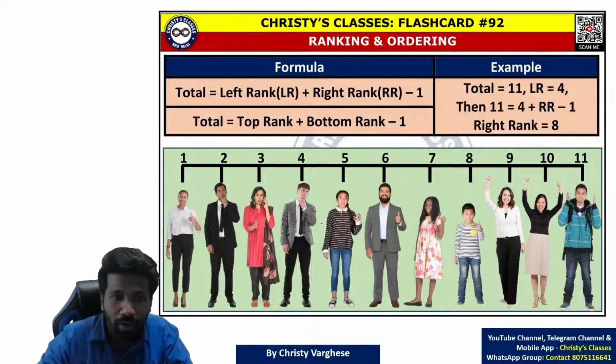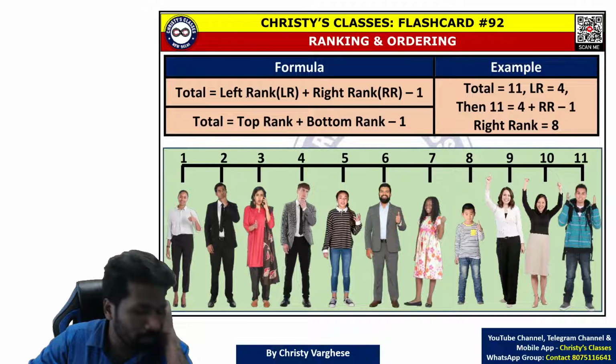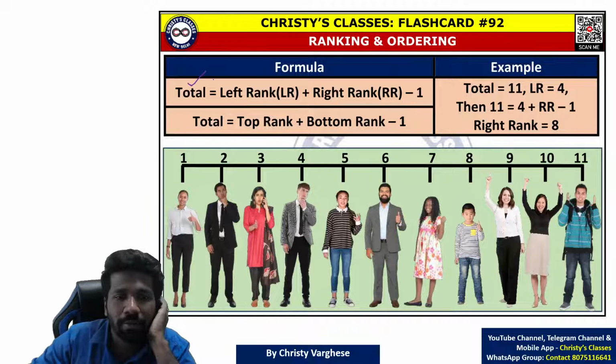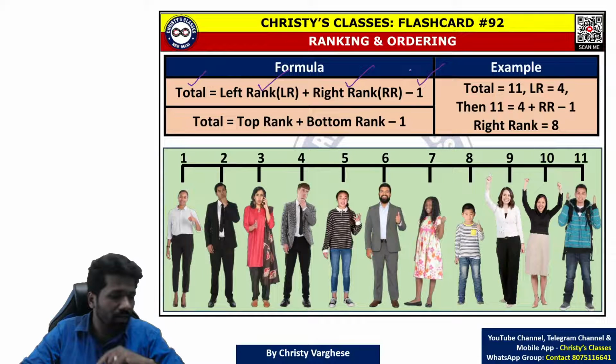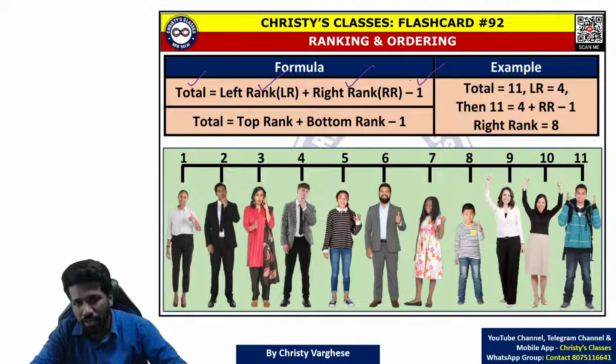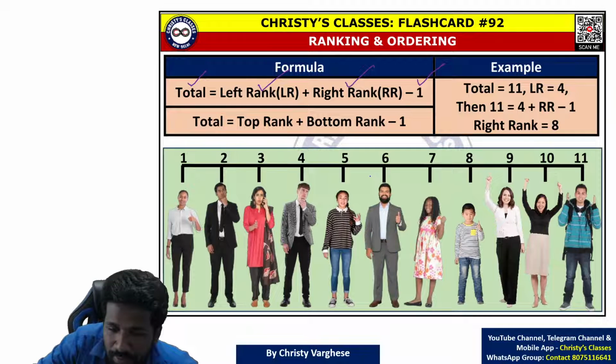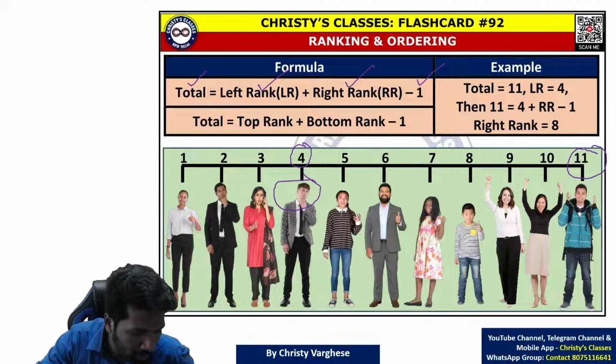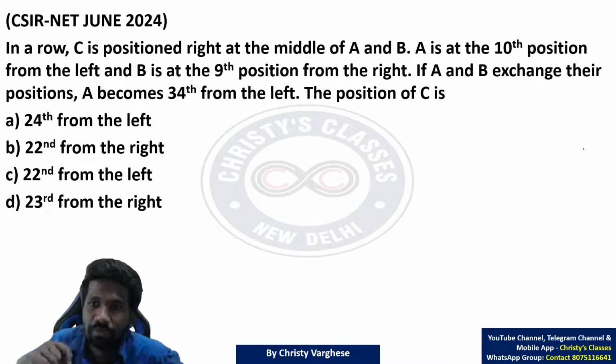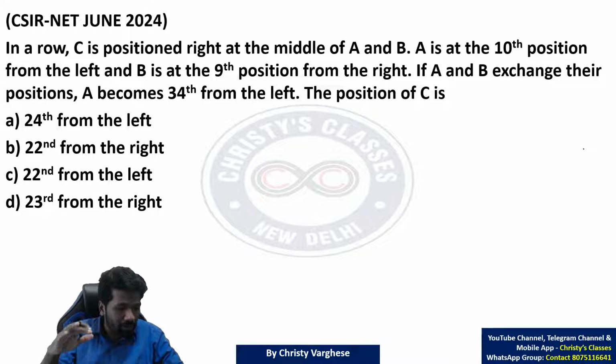Ranking and ordering, one basic idea you should have is total number of people will be left rank plus right rank minus 1. It is not left rank plus right rank. It is left rank plus right rank minus 1. For example, if this person's left rank is 4 and right rank is 8, total number of people are not 4 plus 8, 12. It is 4 plus 8 minus 1, 11. Again, how that is relevant in this question, when you listen to that, you will understand that concept also to an extent.